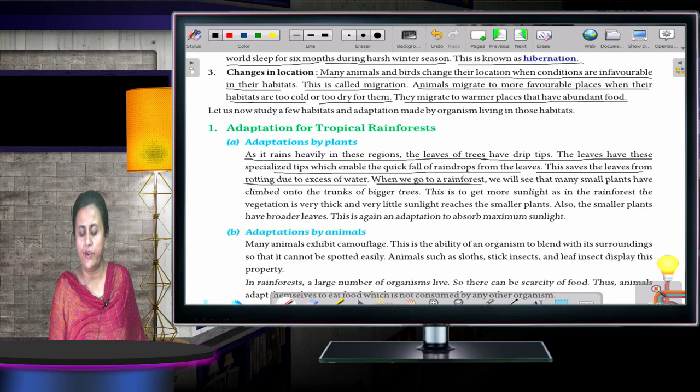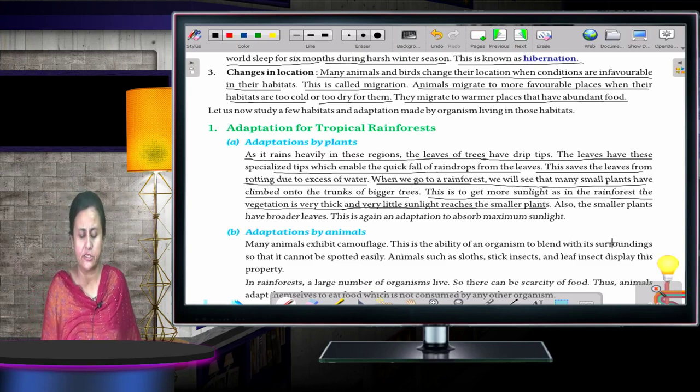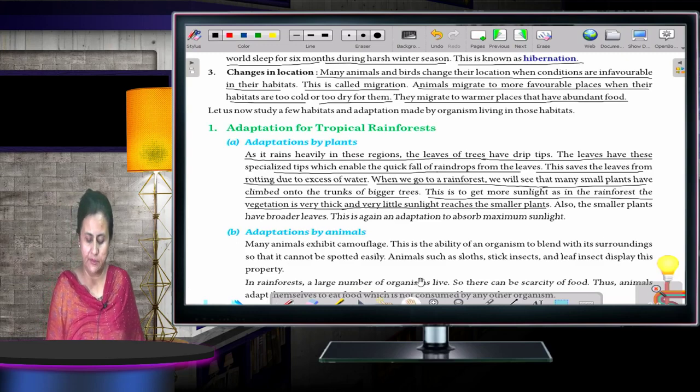When we go to a rainforest, we see that many small plants have climbed on the bigger trees. This is to get more sunlight, as in the rainforest the vegetation is very thick and very little sunlight reaches the smaller plants. Okay. Now, what are the adaptations made by the animals? This was adaptation made by the plants. Now, we will talk about animals.